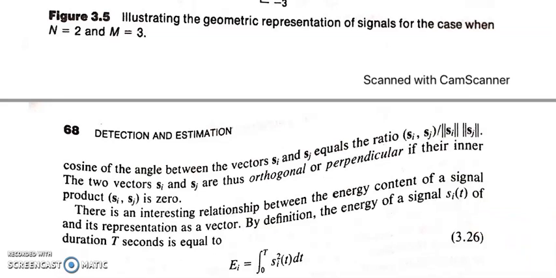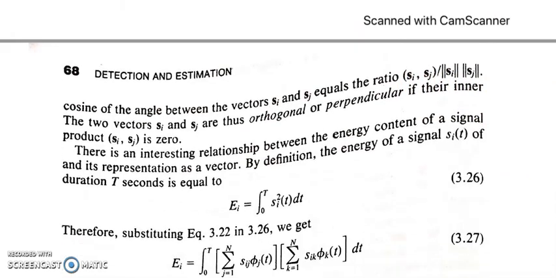The angle between any two signals can be computed by using this formula: the inner product of S_i and S_j divided by the norm of S_i times the norm of S_j. Now the energy is found as E_i equals the integral from 0 to T of S_i squared (t) dt.